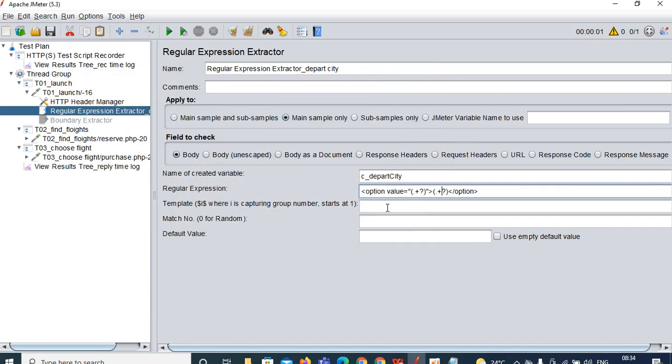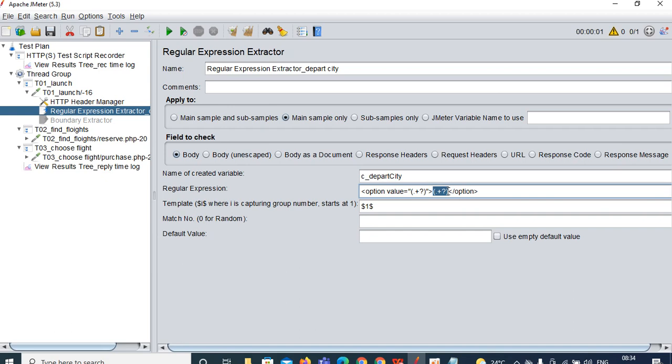Therefore you can give $1. Let us assume you want to capture the second one: if you want to capture the second, you can give $2 over here. If you want to capture the first one, you can give $1. In our case you can use either $1 or $2. The 2 groups are the same, so you get the same results.